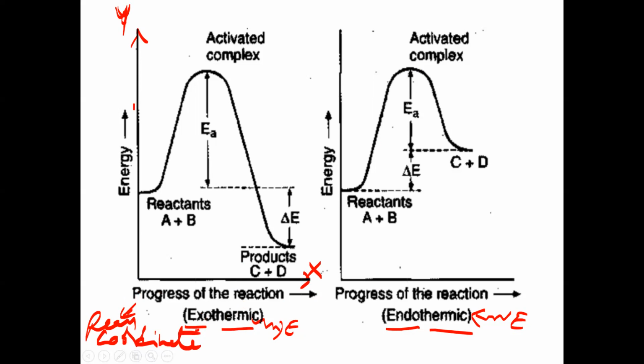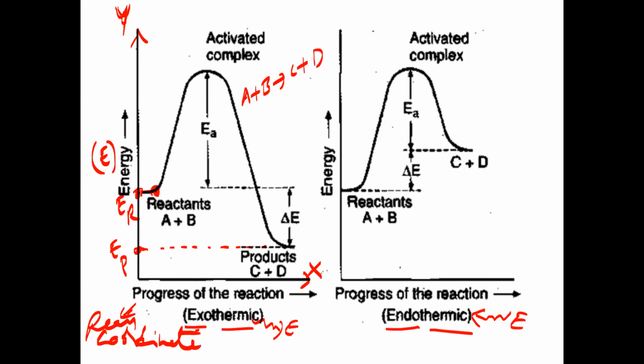Now in this case, initially we have taken some reactants. The reaction we have taken is A plus B gives rise to C plus D. Here A and B are reactants, and C and D are products. A and B reactants have this much energy. This is the energy of the reactants, and this is the energy of the products. We have taken energy on the y-axis.